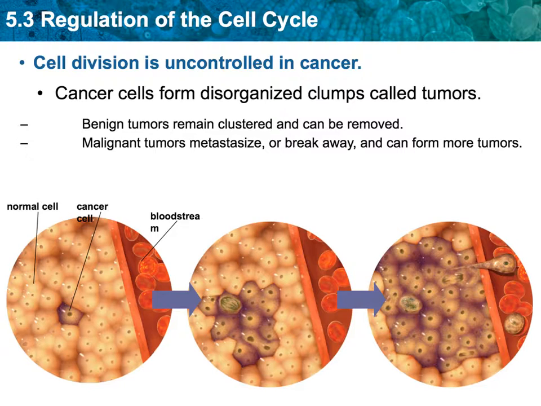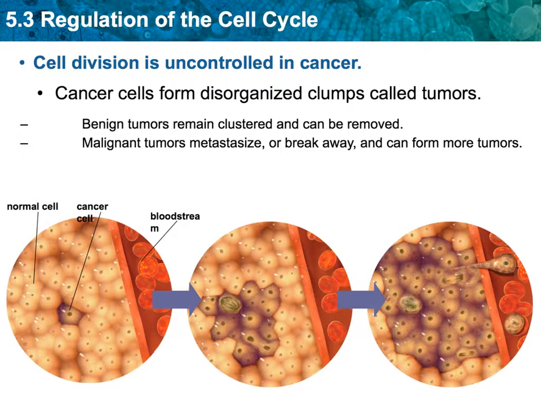All right, when cells go unchecked, when division happens uncontrolled, one of the things that can happen is cancer cells can develop. That's when cells divide without listening to any of the stuff that we've talked about earlier. It's like an unruly child, a rebellious teenager that does not follow instructions in their parents' home. Just uncontrolled. Now we have a normal cell here surrounded by a cancerous cell. As long as that cell stays put, you catch it early, you can get rid of it easily, or easier.